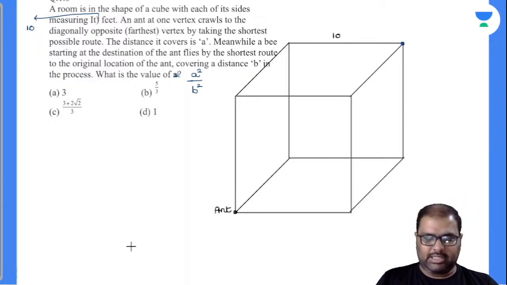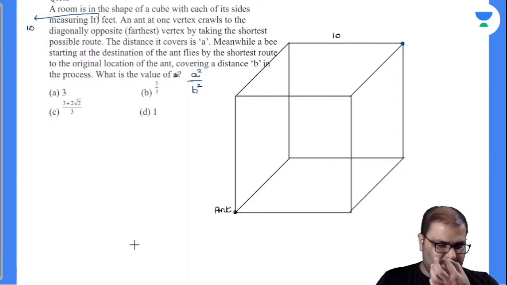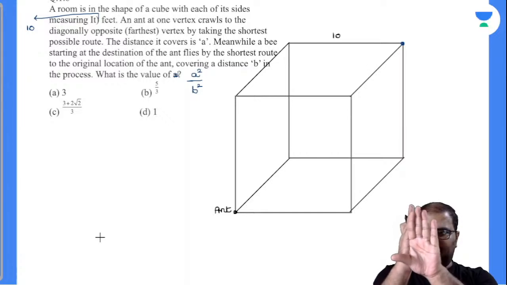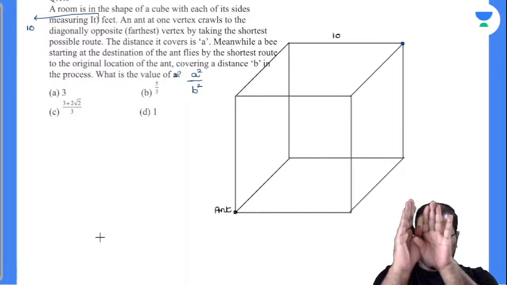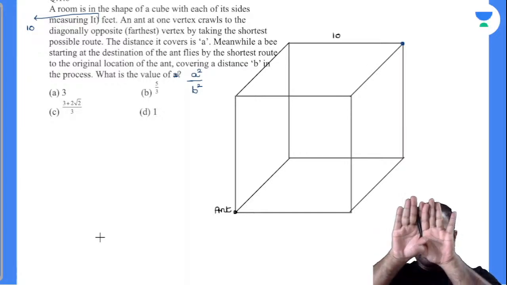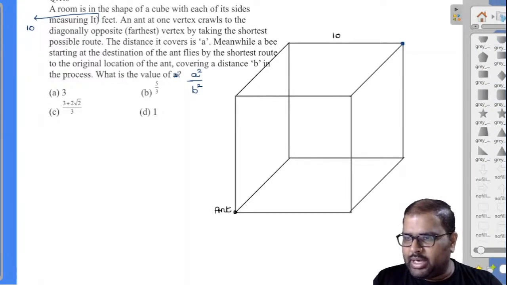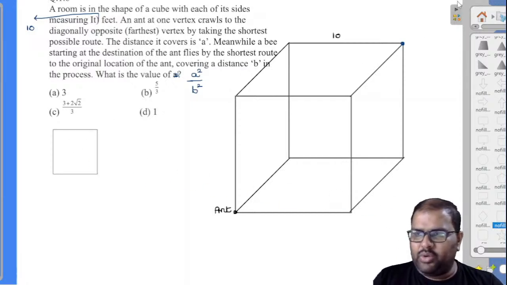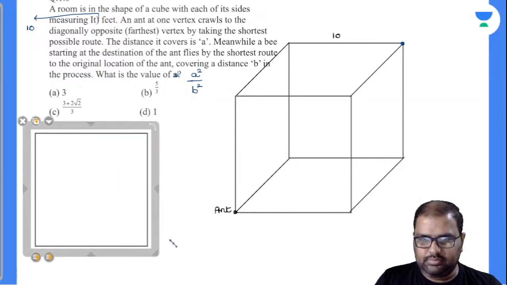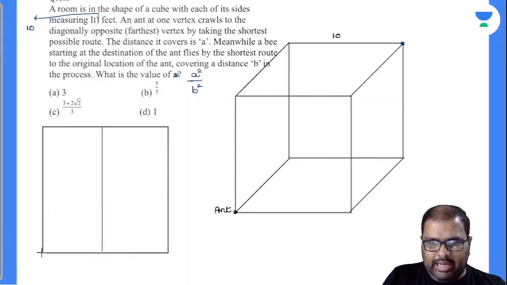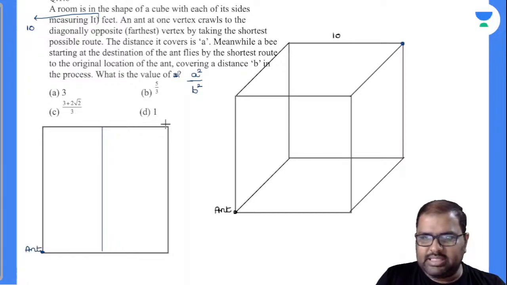Let us suppose the ant has to crawl like this. So how to do this? See here, this is the front face of the cube and this is the right hand side face of the cube. I'll flip the right hand side face and keep it parallel like this, then you can understand how it is crawling. This is a cube, and I'm taking two faces of the cube like this. The ant is here and has to crawl to the farthest point, and this is the farthest point.